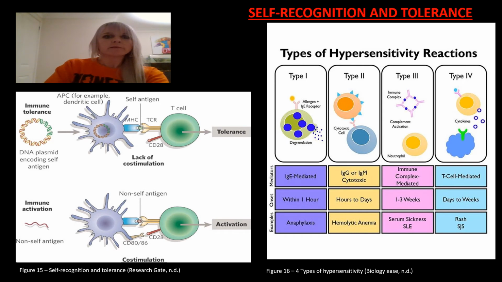Self-tolerance refers to the immune system's ability to recognize the difference between self and non-self-produced antigens, only enabling an attack on the non-self. The major histocompatibility complexes 1 and 2, as well as the human leukocyte antigen gene complex, are all cell surface proteins and are 2 of the most essential factors in allowing the immune system to discriminate between self and non-self.